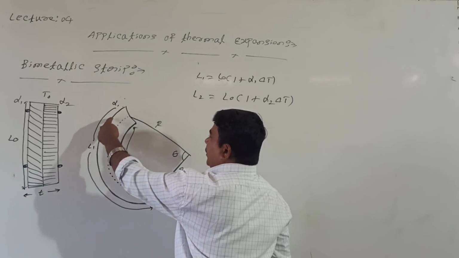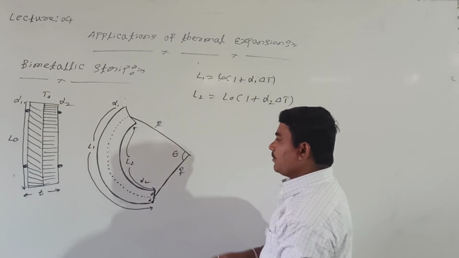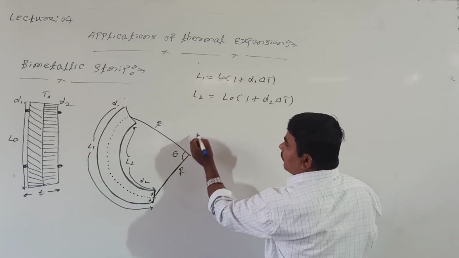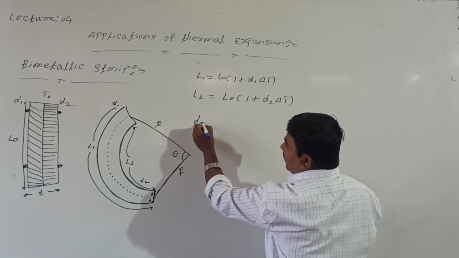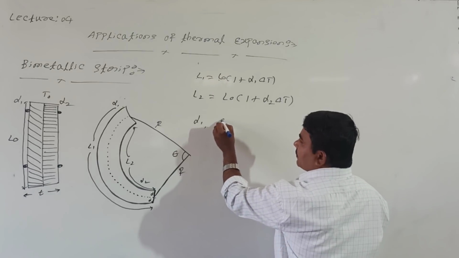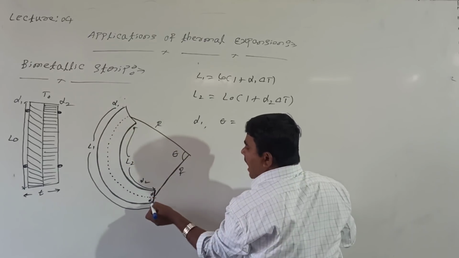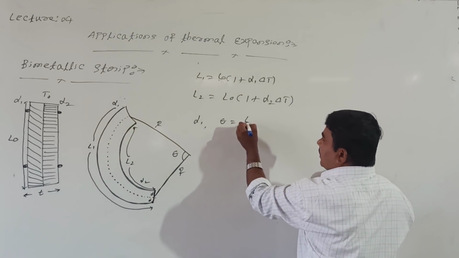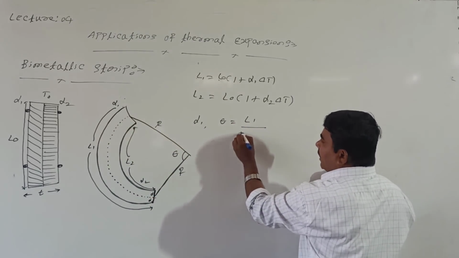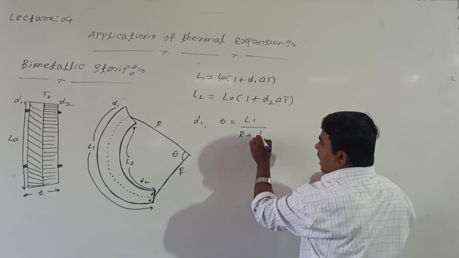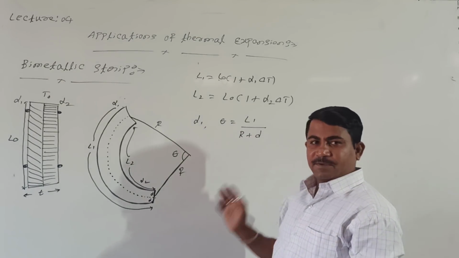See here, this is the geometry. From this geometry, what is the angle actually? For alpha 1, what is the angle? See here, theta equal to what value? Theta equal to length of arc divided by radius. What is length L1? What is the radius? Total radius in this case is equal to R plus D for alpha 1.